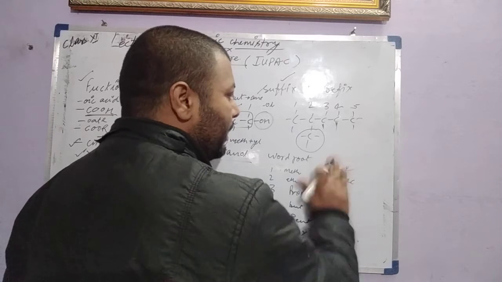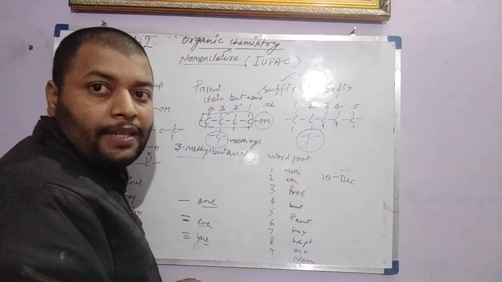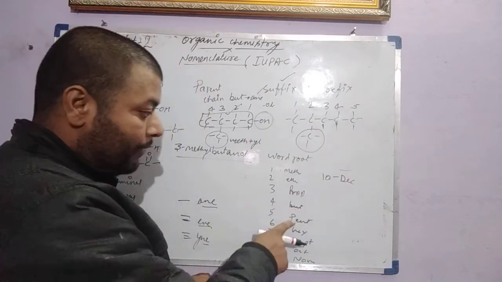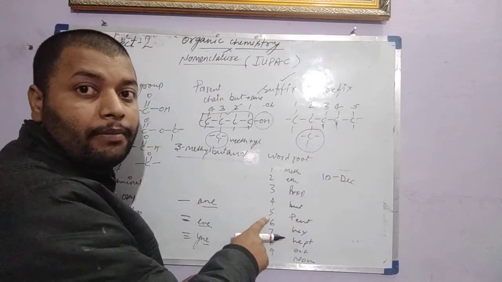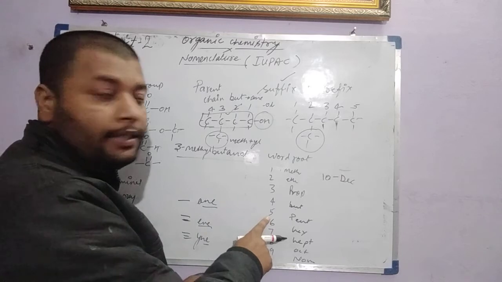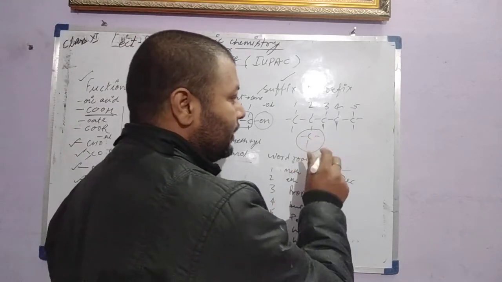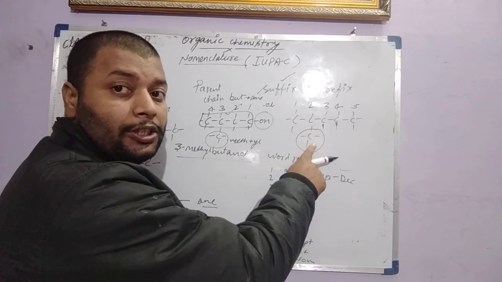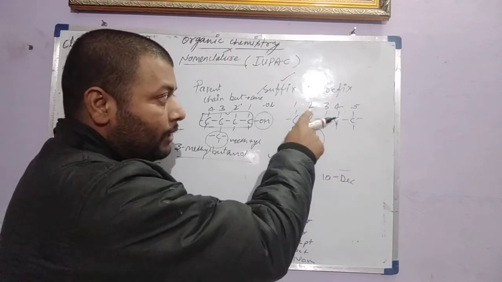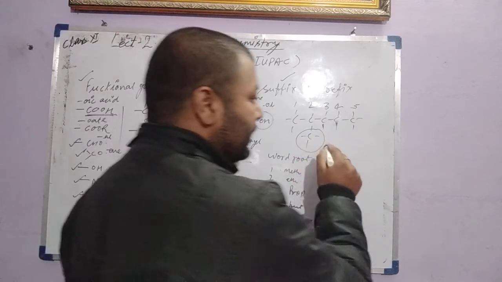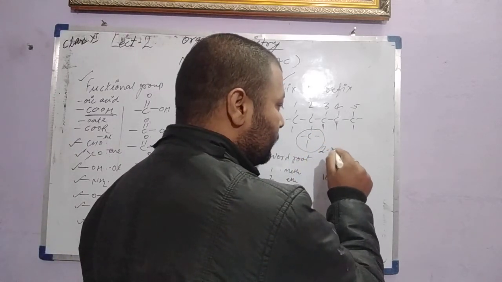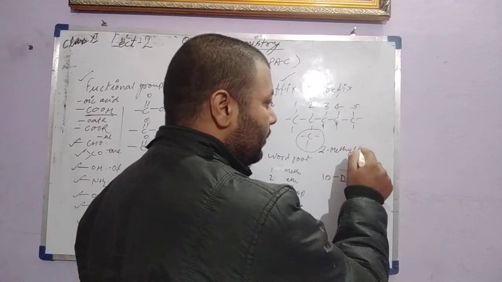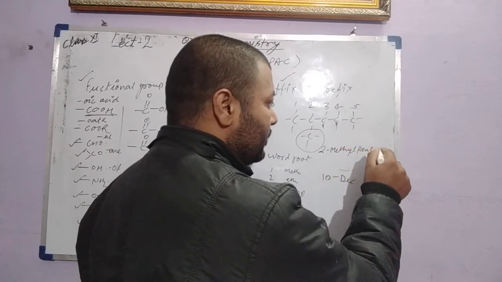Now if you want to write the name of this compound, the word root contains 5 carbons, and for 5 carbons we have pent. Then one branch is there, called meth, 1 carbon branch. The branch suffix is -yl, methyl. The position of methyl is second. So we'll write 2-methyl, then 5 carbon called pent, and the bond suffix is -ane.